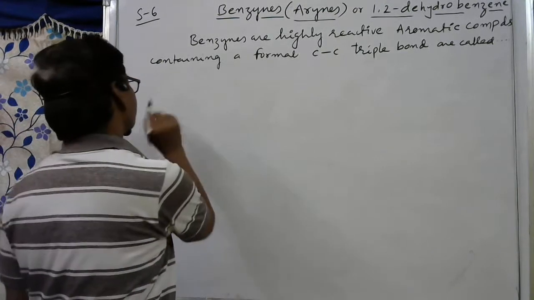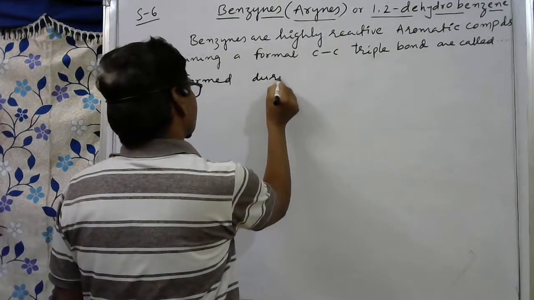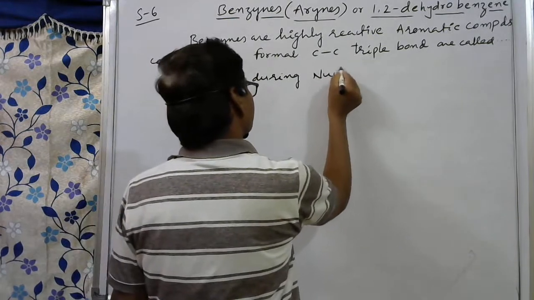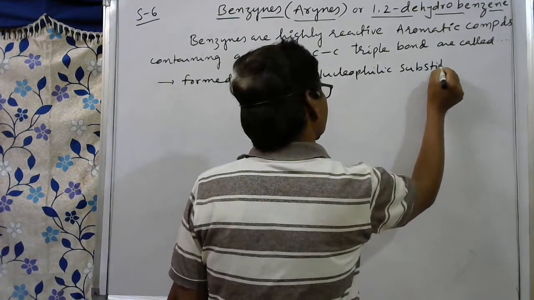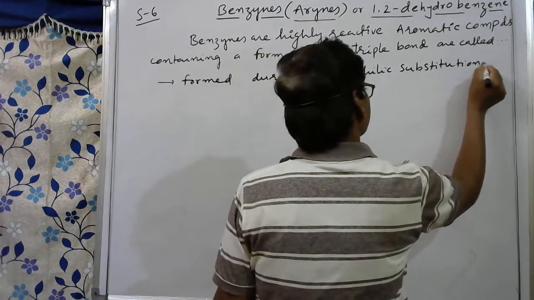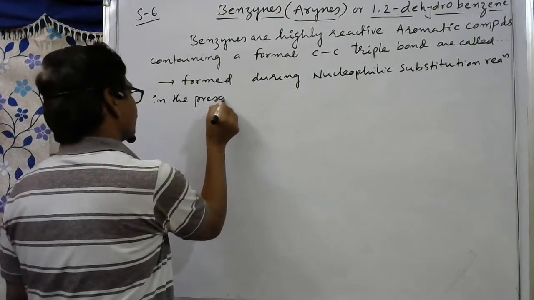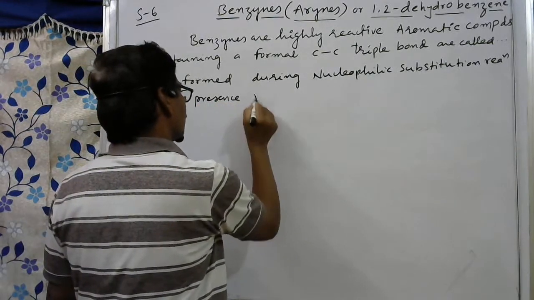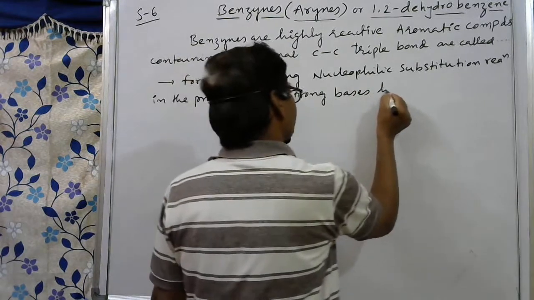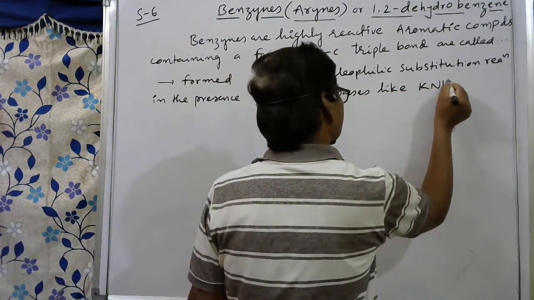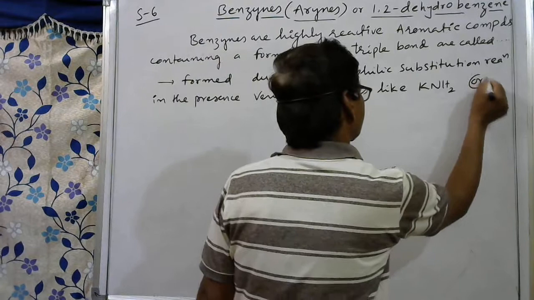Generally, benzynes are formed during nucleophilic substitution reactions in the presence of very strong bases like potassium amide, KNH2, or NaNH2, or potassium tertiary butoxide.